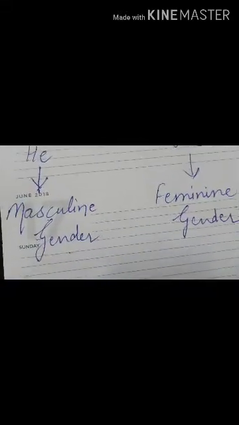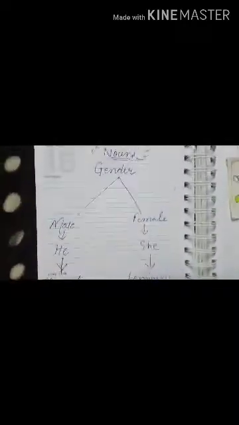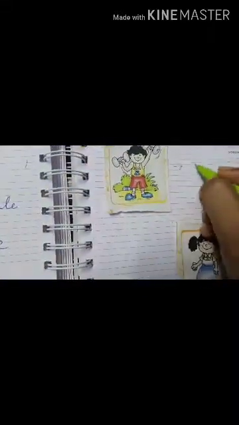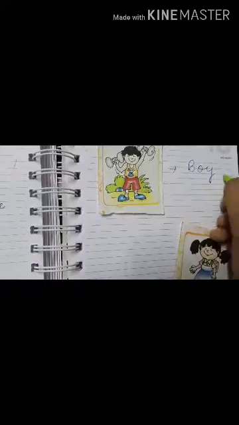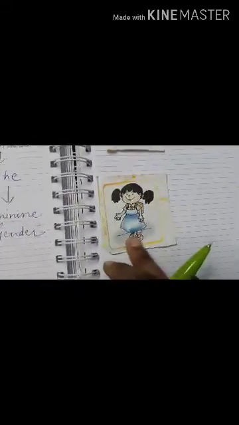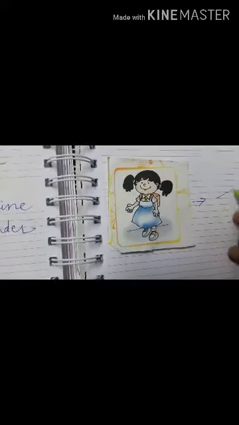Okay, so I hope you have understood. Now I'm going to show you this. Here you can see in this picture, this is a picture of a boy. And this is a picture of a girl.